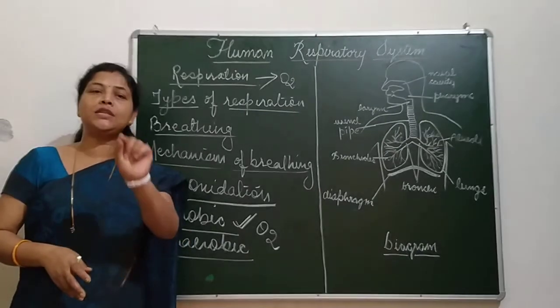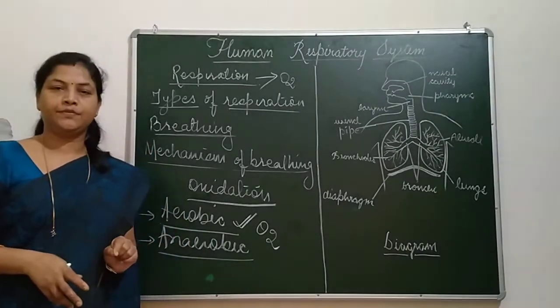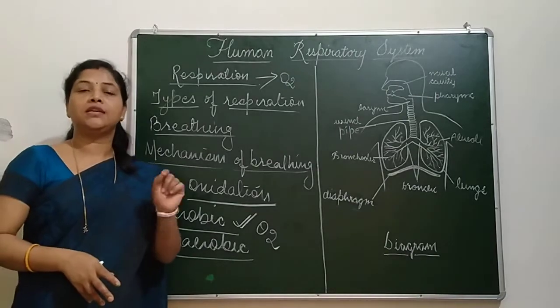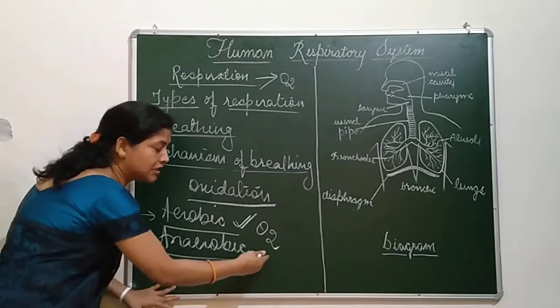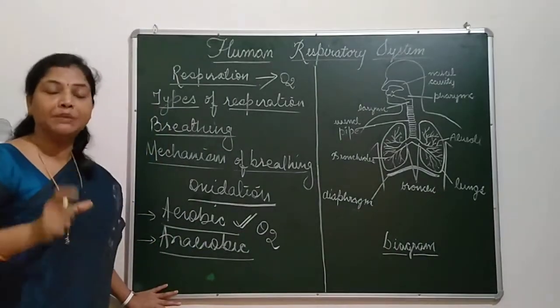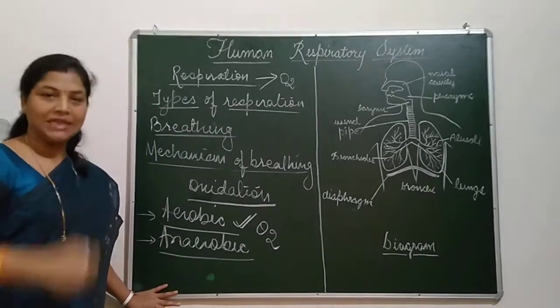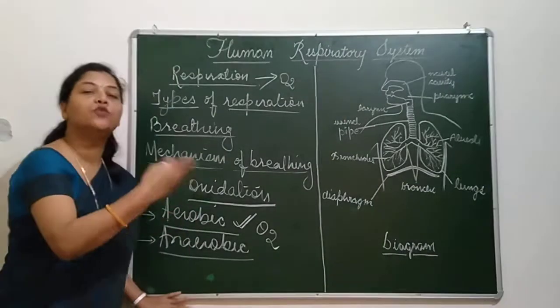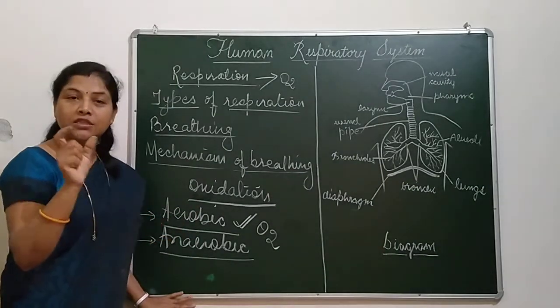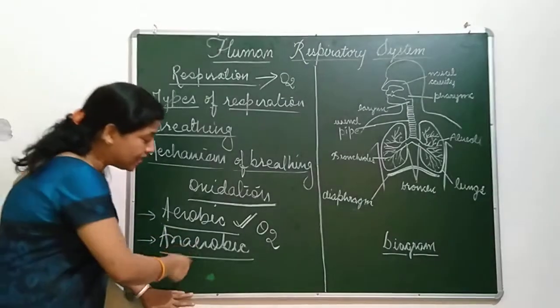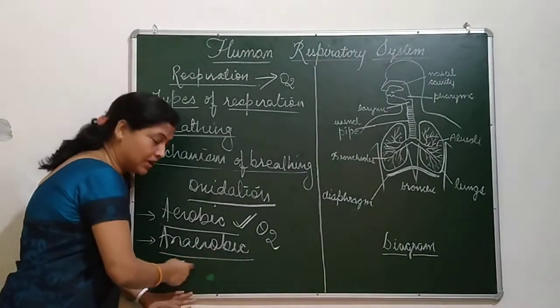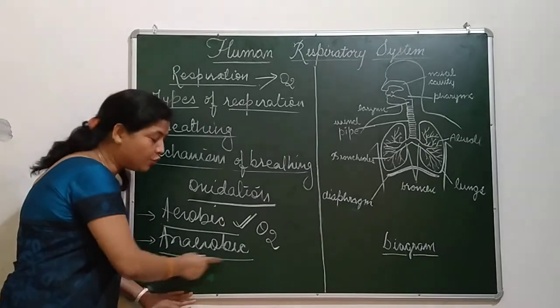ATP is the energy currency. Adenosine triphosphate is the energy currency. When energy is produced, it is stored in the form of ADP. And when our cells need this energy, it is converted into ATP. So this is called the energy currency. This energy currency produces energy to function.